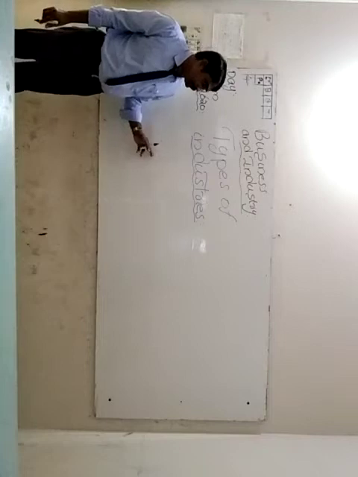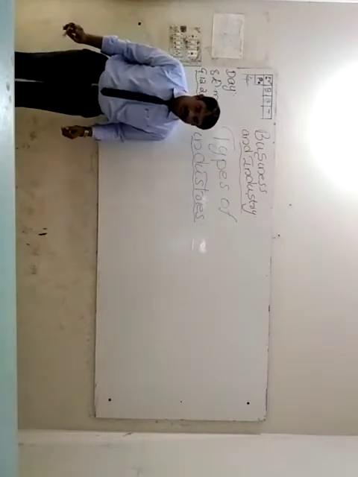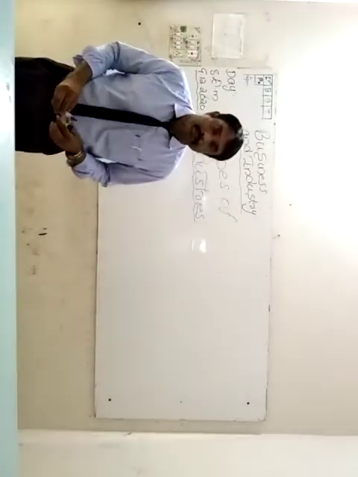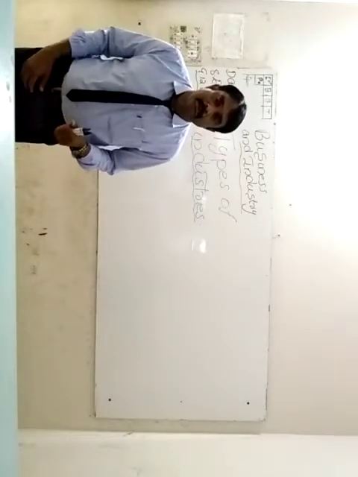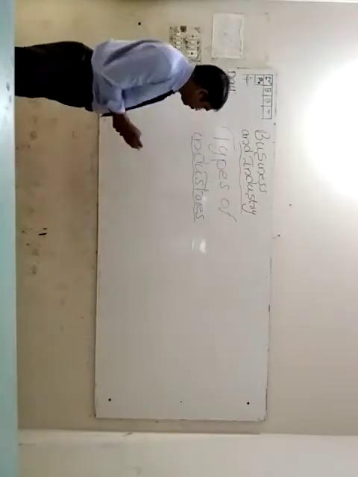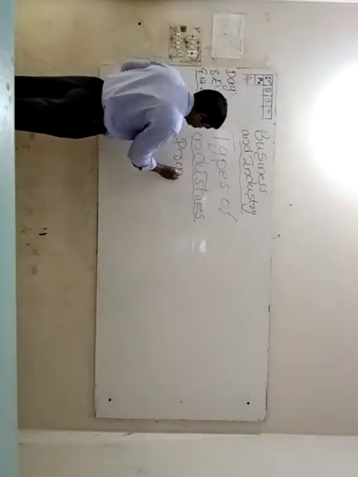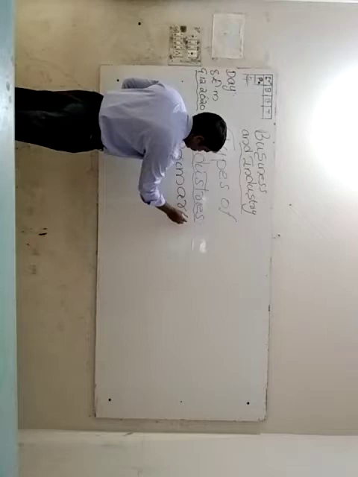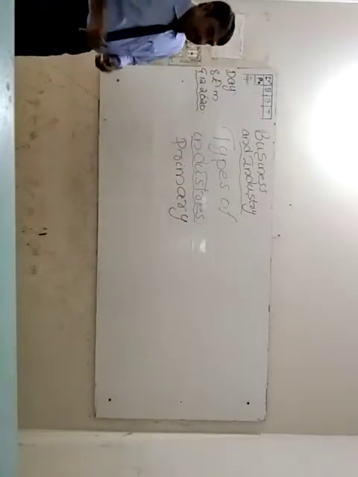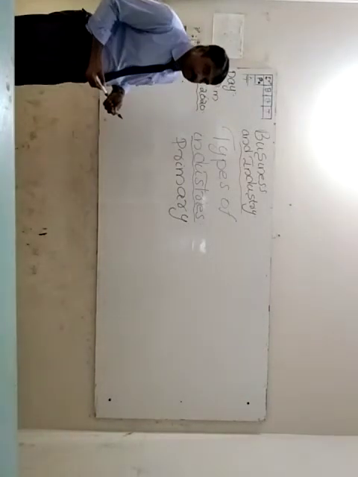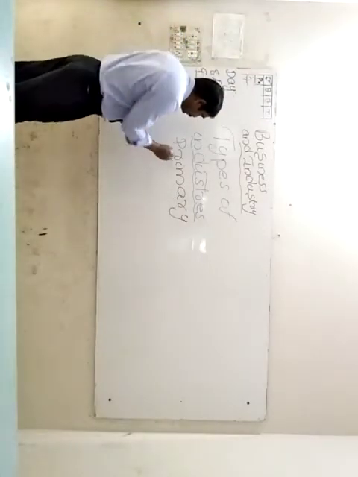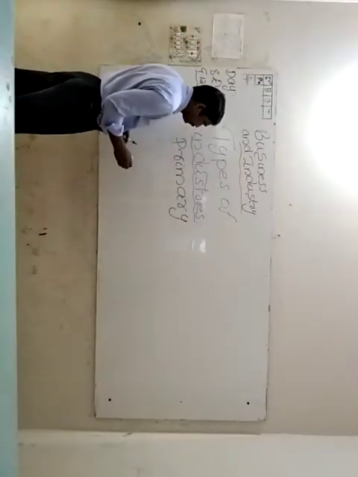Types of industries. What are the major types of industries that we have learned? The first type is known as primary industries. Primary industries are the first type of industries. Then, what is the meaning of these primary industries? That we have to think.